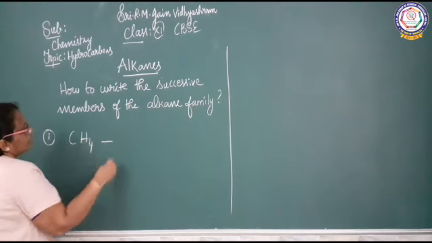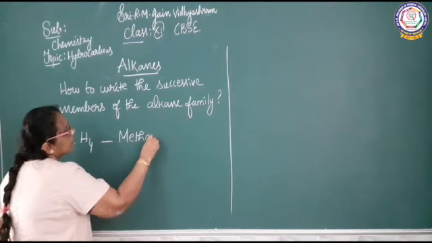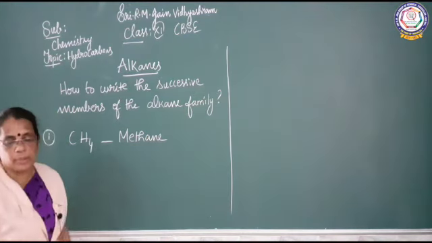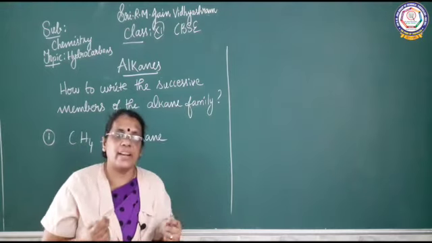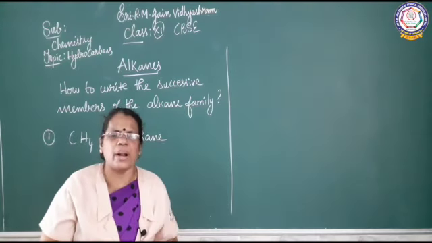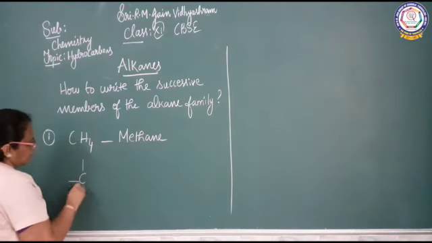CH4. So who is he? Methane. So who is the first member of the family? Methane. What am I going to do? I am going to write the second member of the family. What is the trick here? How to write the structure? Methane, CH4.